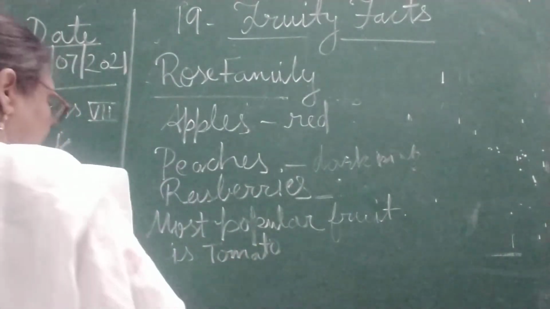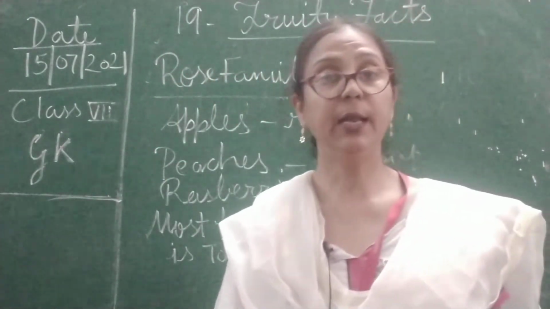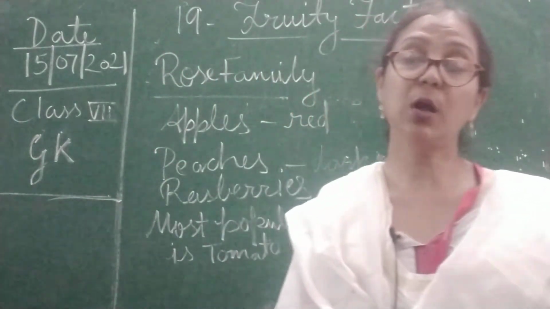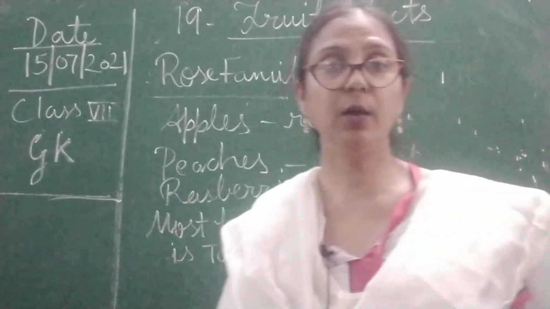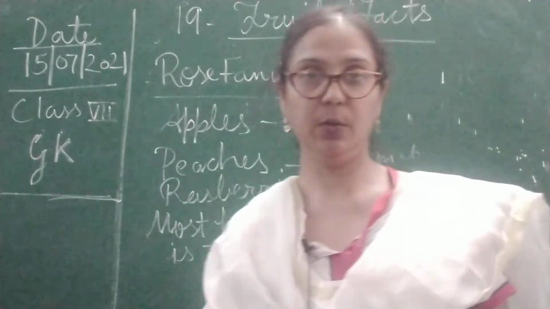Tomato, children. Tomato आप किसी भी तरह इस्तेमाल कर सकते हैं. You can eat, आप इसको खा सकते हैं, and it is full of vitamins, full of vitamin C, and it is very useful for you.